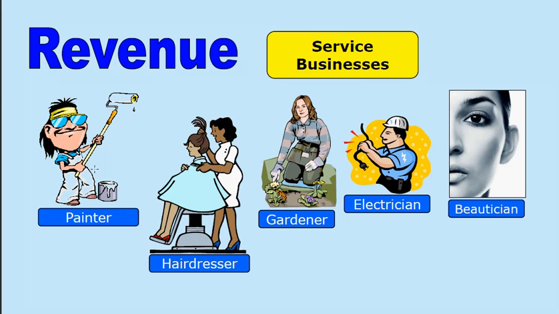The painter provides a service painting. The hairdresser provides the service hairdressing. The gardener provides the service of gardening. The electrician, the beautician, etc. Service businesses generate their revenue and hence help generate their profits by providing services to their customers.